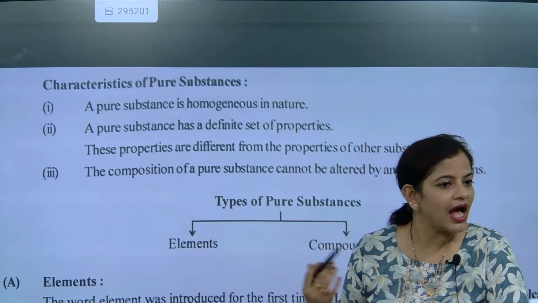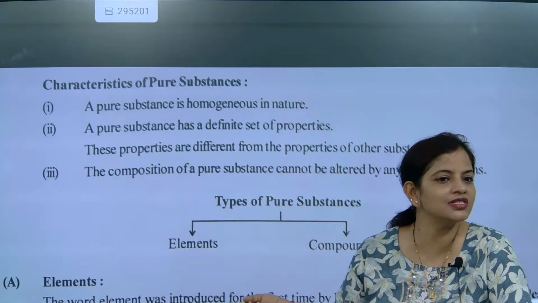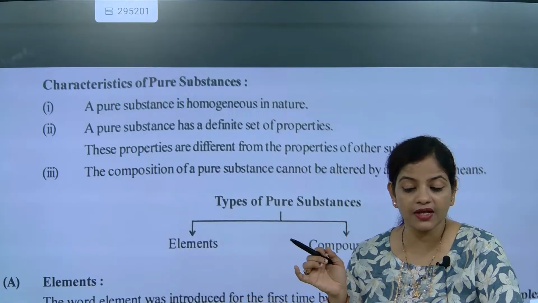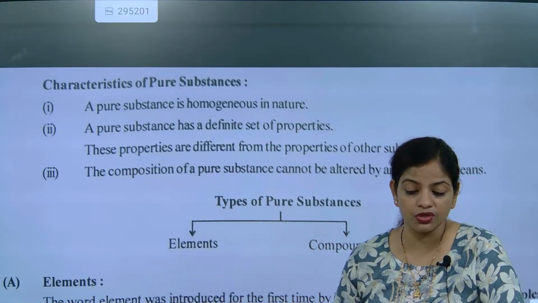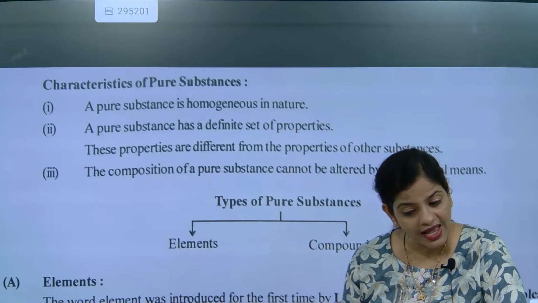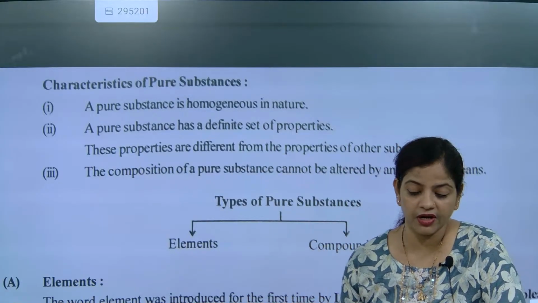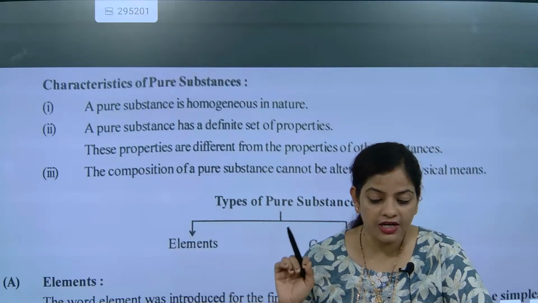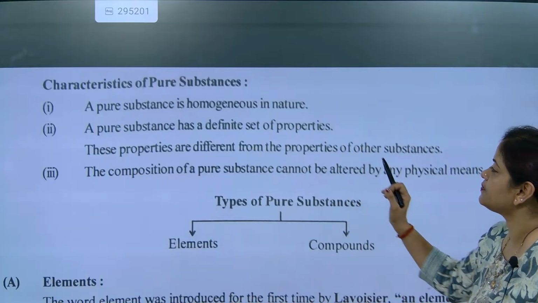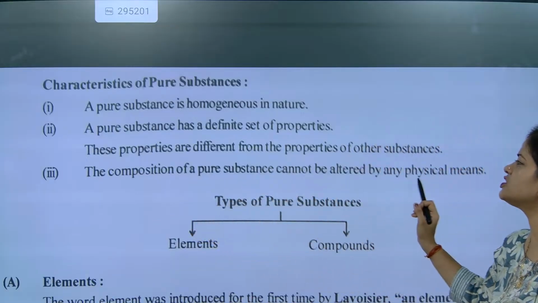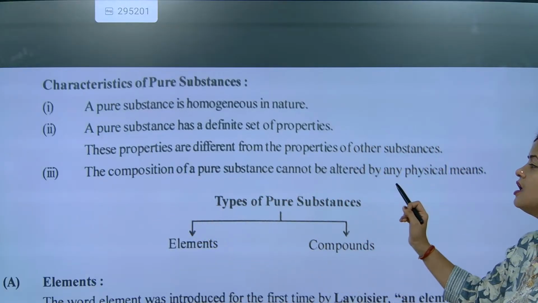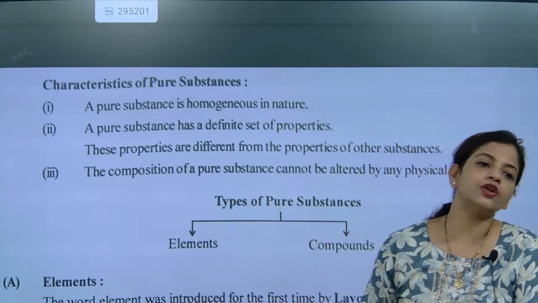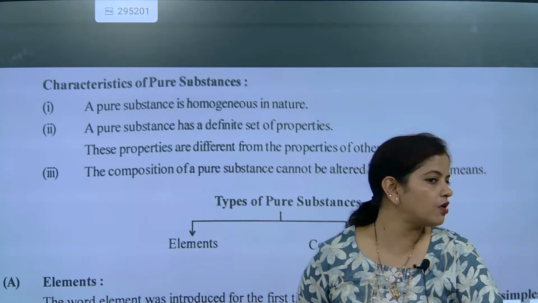Oxygen is a gas, hydrogen is a gas, but are oxygen and hydrogen the same? They both are pure, but when they combine, they make water molecules. They both are gases, but they are different. Understood? Next, the composition of a pure substance cannot be altered by physical means. We cannot change the composition. Understood? So hydrogen's atomic number we cannot change.